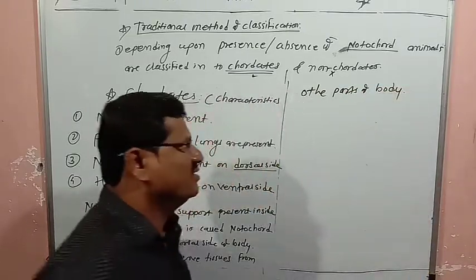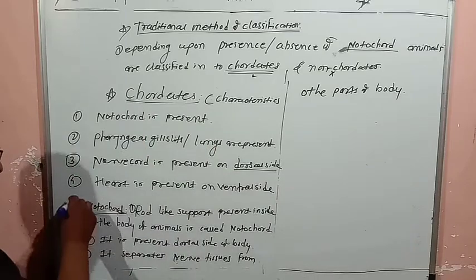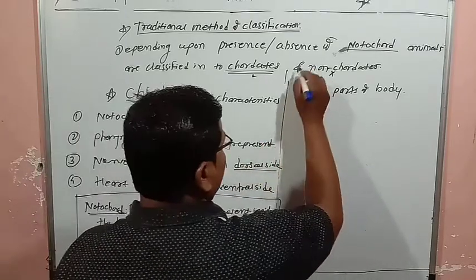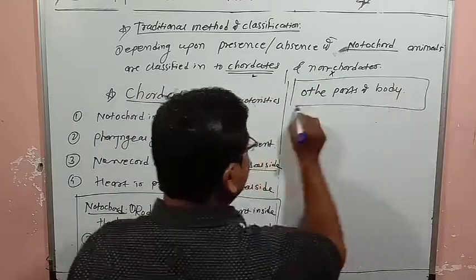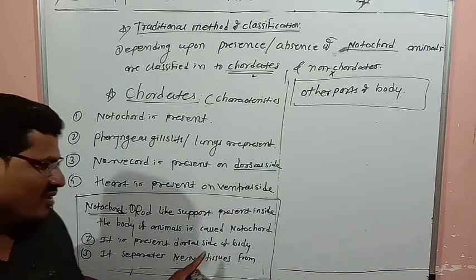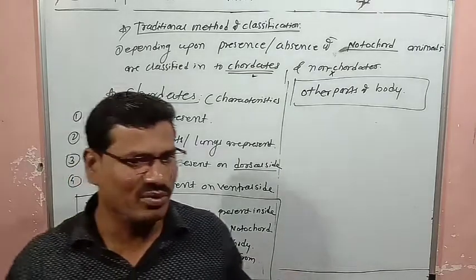So nerve tissues are separated by the notochord. This information is important.